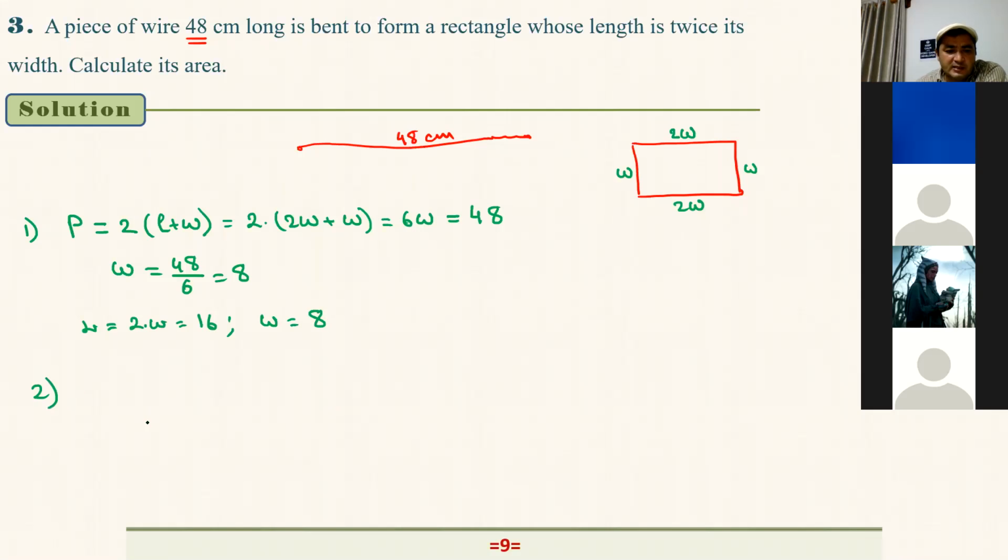Okay. Now we can answer our question. The area of this rectangle is equal to length times width. Length is equal to 16. Width is equal to 8. That's equal to 16 times 8, that's equal to 128 cm squared.